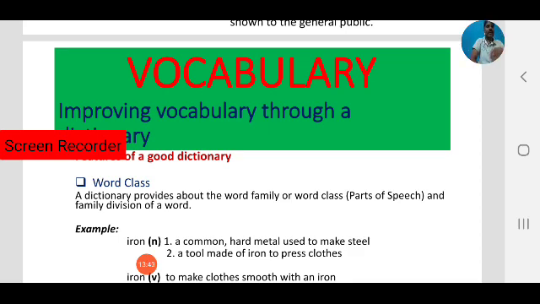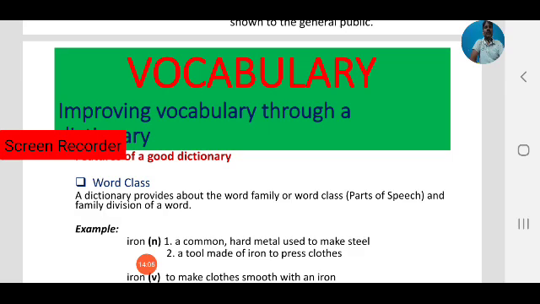For example, iron. Iron is a word. Observe it in the dictionary. In brackets, what is there in the slide? N means noun. Iron is used as a noun. The first meaning of iron: a common hard metal used to make steel.